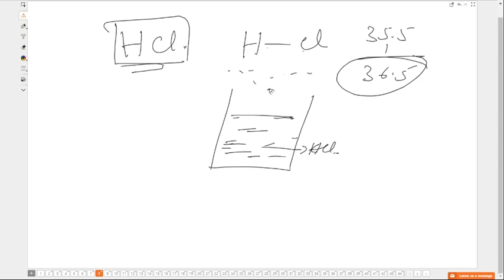Okay, although it is a gas, it moves here and there. But some of the HCl molecules must be together, isn't it? So what makes them to be together? That is this intermolecular force. What is that force? HCl, even though it is formed by the sharing of electrons, a covalent bond, do we see the shared pair of electrons exactly midway between these two?